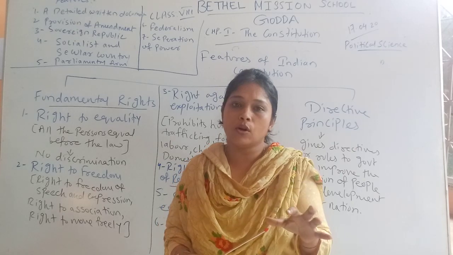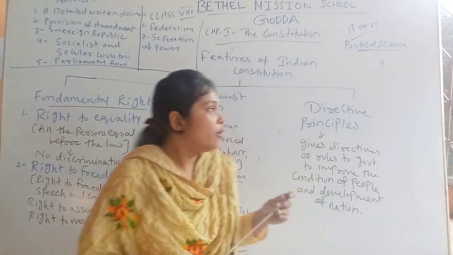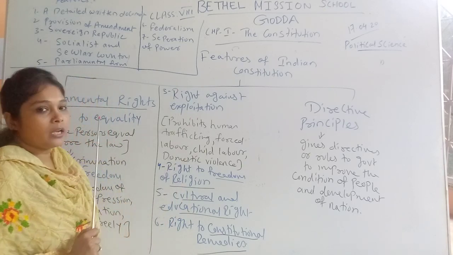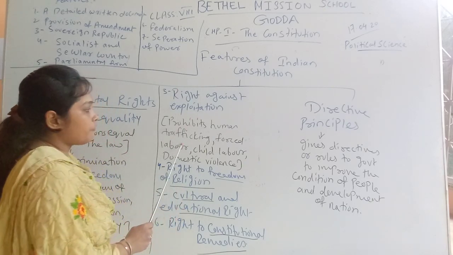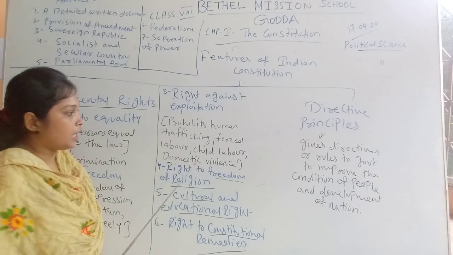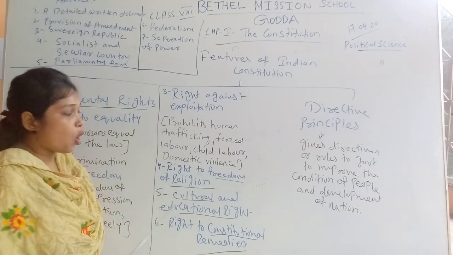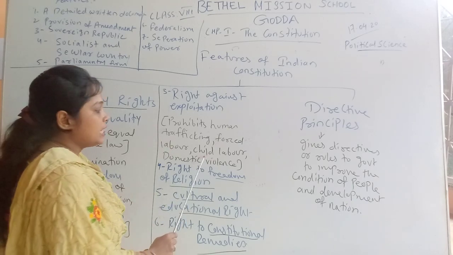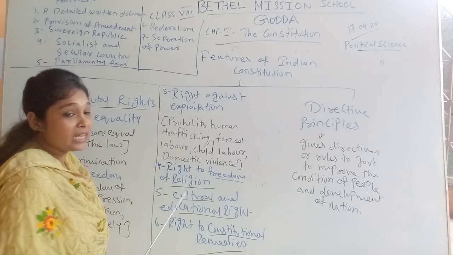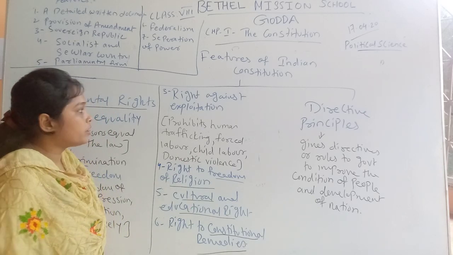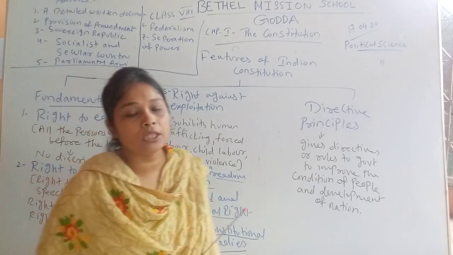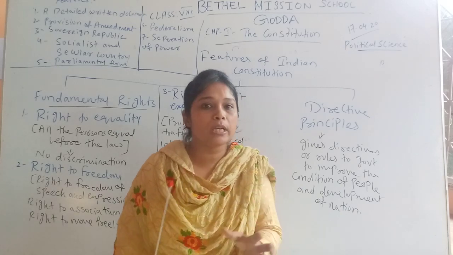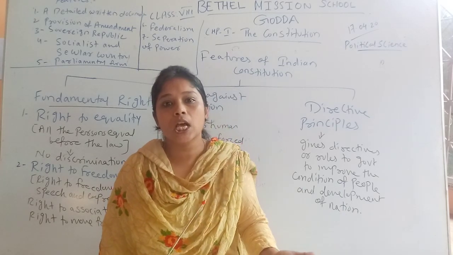So here, the Indian Constitution gives us a right, or makes a law, called the right against exploitation, which says that the Indian Constitution prohibits human trafficking. Human trafficking should not be there. Forced labor should not be there. All these things are punishable offences under the eyes of law. Child labor is abolished. Domestic violence against women or children should not be there. So our constitution has made certain laws which secure minority people, women and children from exploitation in society.